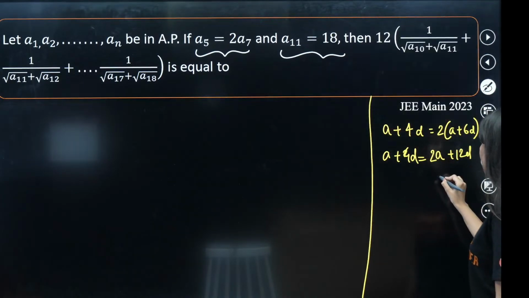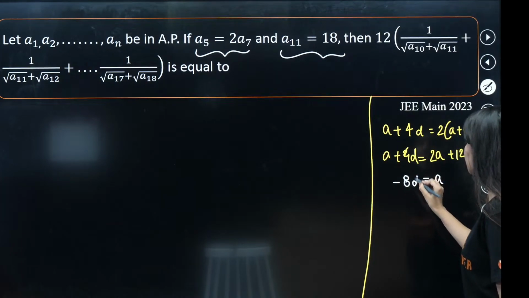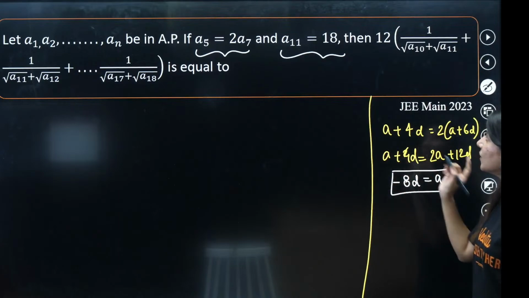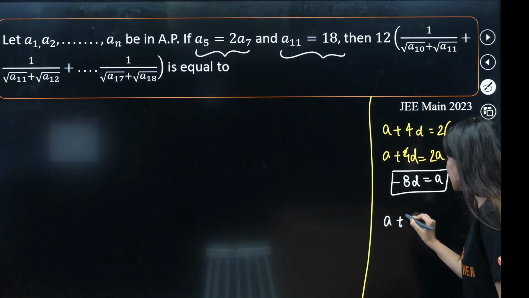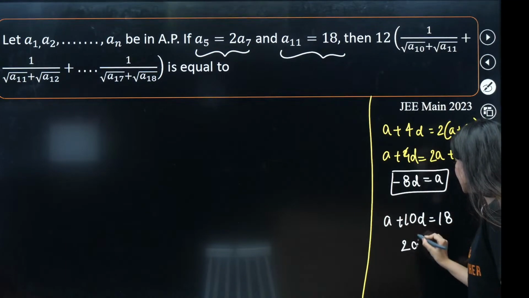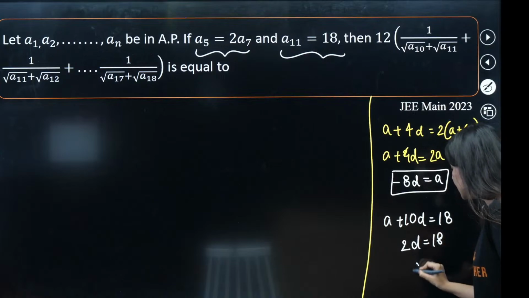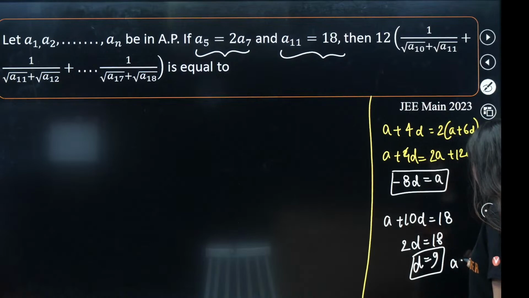Eventually it will become A is equal to what? Minus 8D. The first equation is saying A11 is equal to 18. So A11 is A plus 10D equals 18. So 2D is coming out as 18. D is coming out as 9. And the moment you plug in, A is coming out as minus 72 as well.